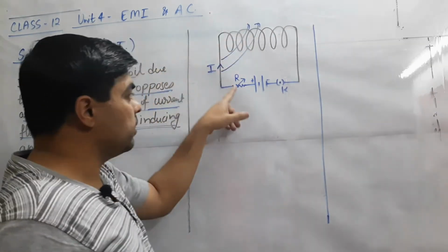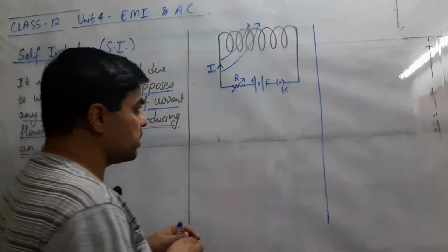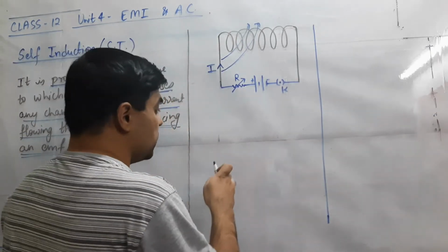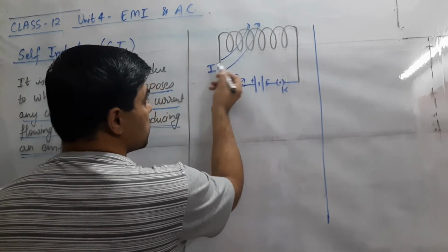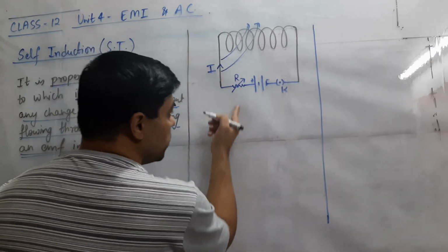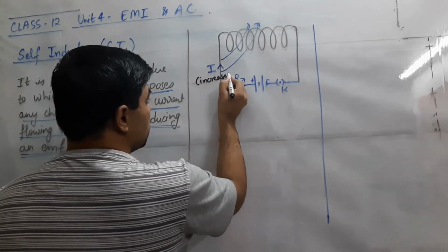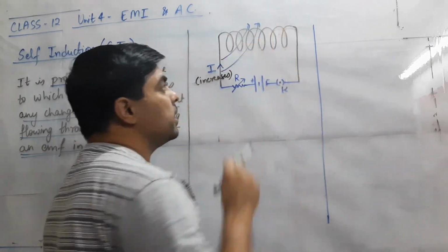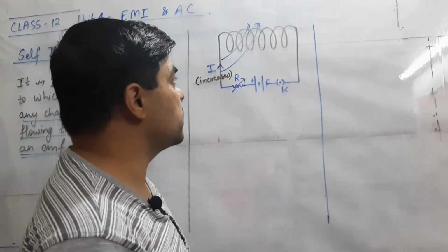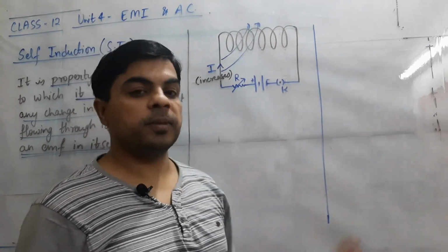So for that we have used in this circuit a rheostat R, and when we change this R, there will be a change in current. Suppose the value of R is reduced, so that current is increasing, and this increase in current will create an increase in magnetic flux linked with this coil, and due to the change in the magnetic flux, induced EMF will be there.